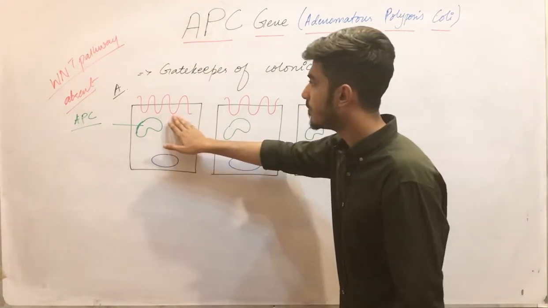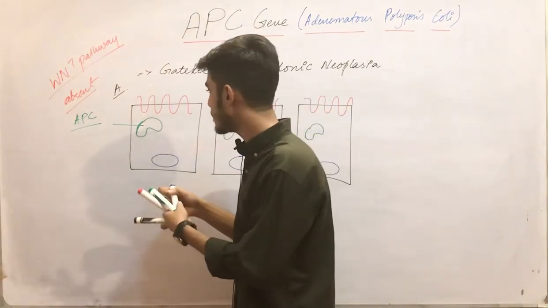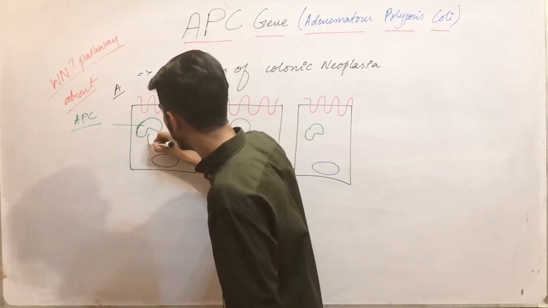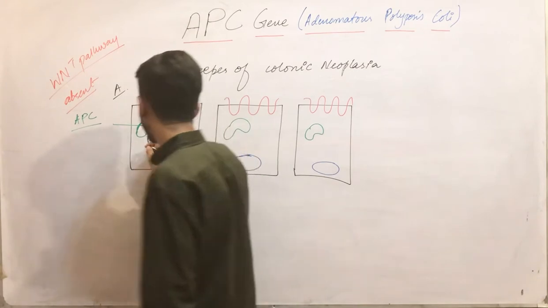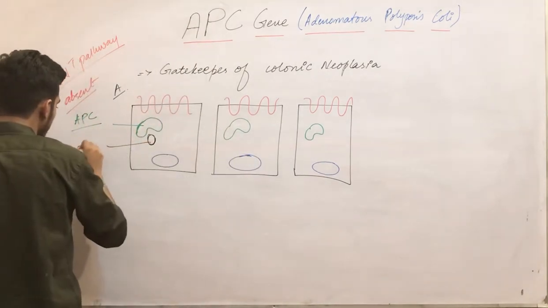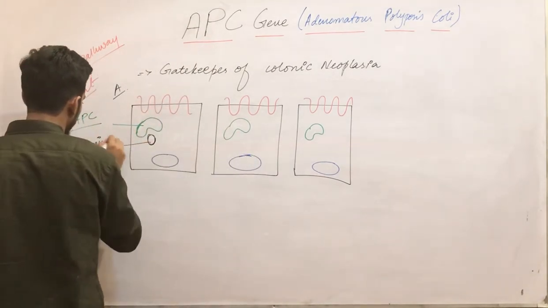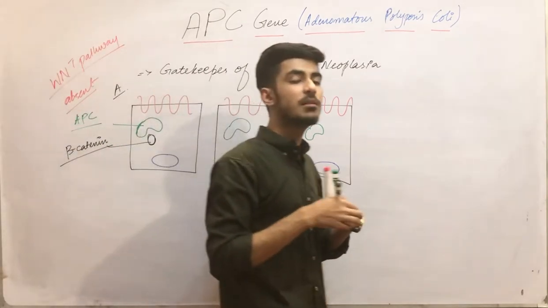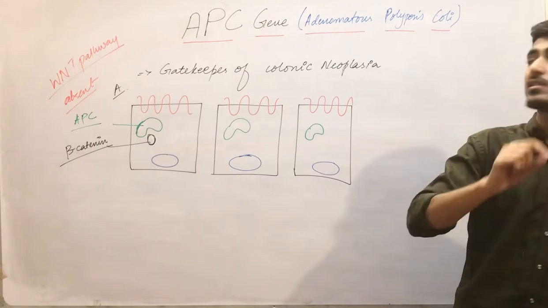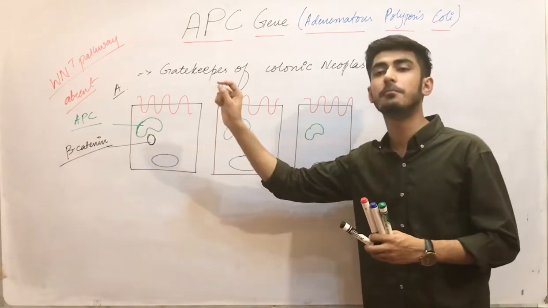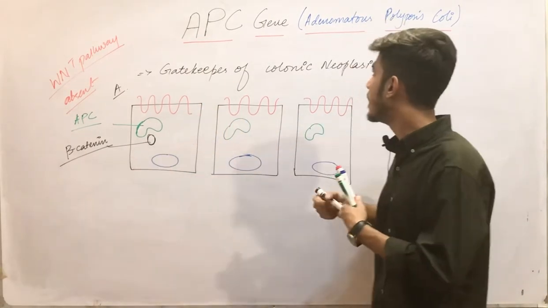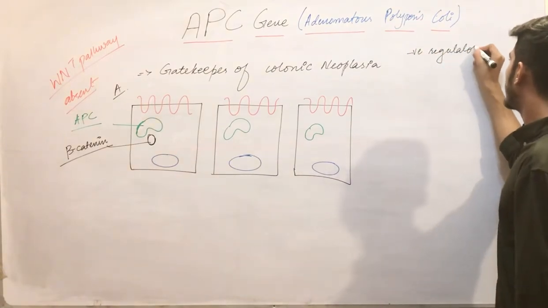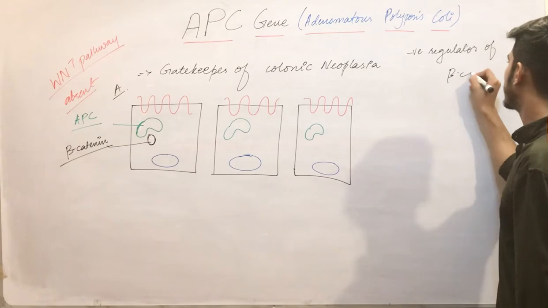In the absence of the Wnt pathway, the APC gene is coupled with the protein called beta catenin. This is your beta catenin. Simply, how can you remember APC? APC is the negative regulator of beta catenin.